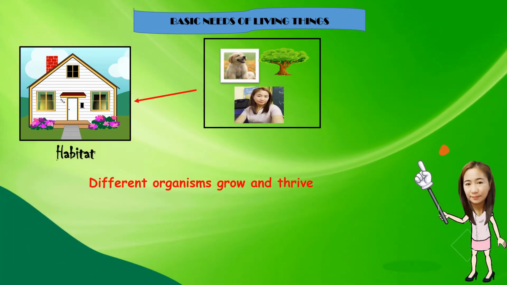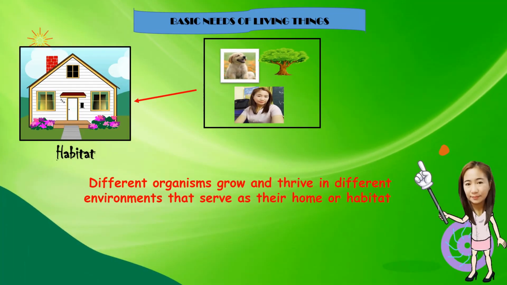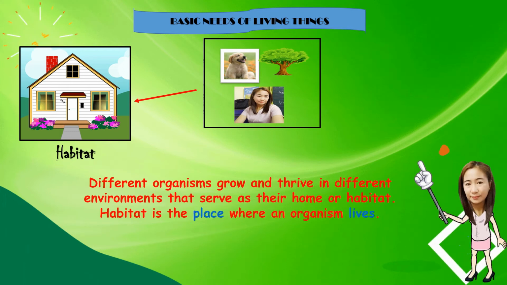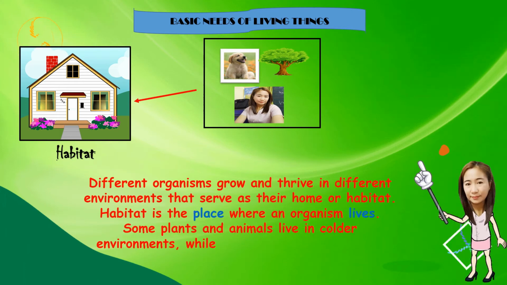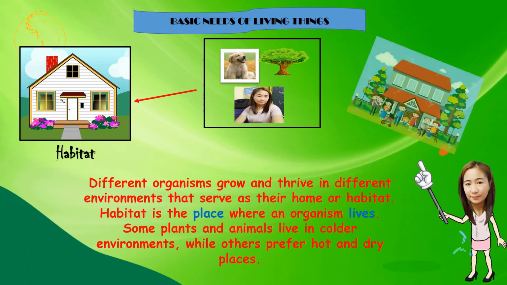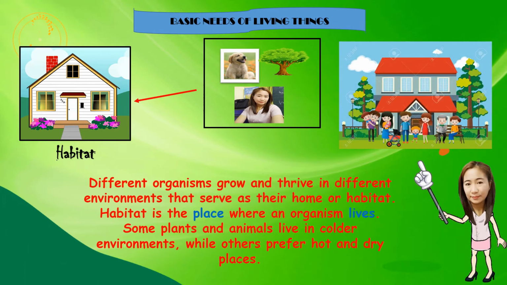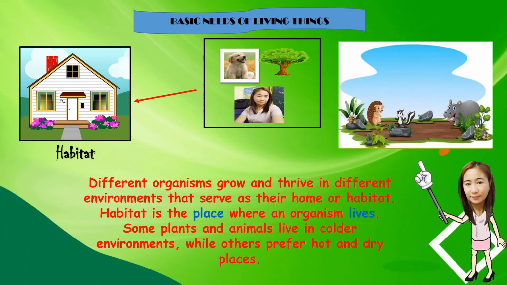Habitat. Different organisms grow and thrive in different environments that serve as their home or habitat. Habitat is the place where an organism lives. Some plants and animals live in colder environments, while others prefer hot and dry places.